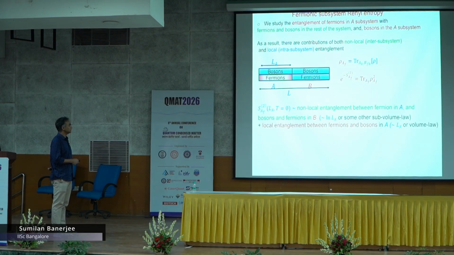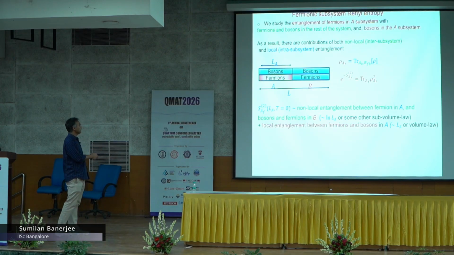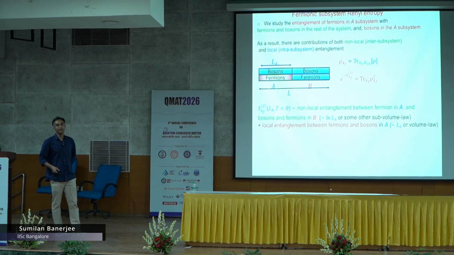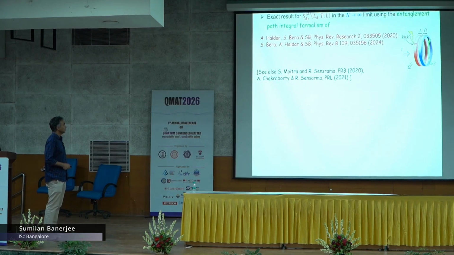Now, if you do this, you see that of course there is this non-local effect, like a Bell pair, the long distance entanglement between the degrees of freedom of A and B. But here, because I have integrated out these bosons, there could also be a local entanglement between the fermion and boson, and that should appear in the theory. So we use some method that we have been developing, and Rajdeep and other people are also developing. If you want the detail, you can look at these references.